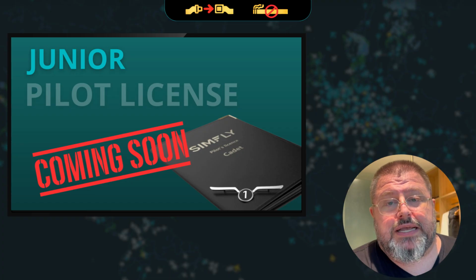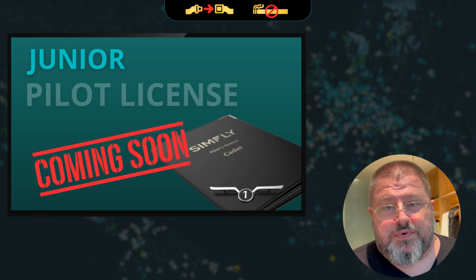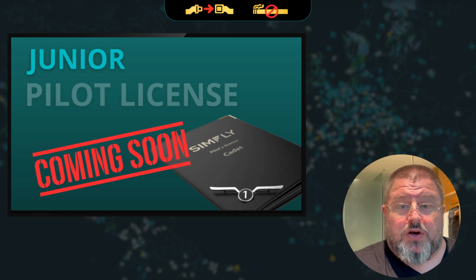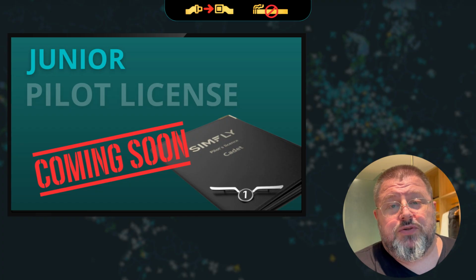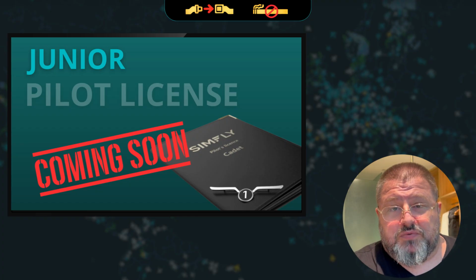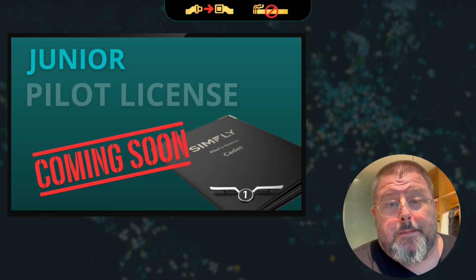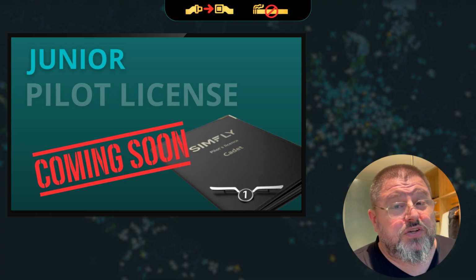And second, it can be relocated from airport to airport for free. With a regular license there's going to be a fee to go from one airport to another, but because a regular license allows you to access the restricted missions where you can take an airplane and fly and move your license to another airport, the junior license does not have this option.